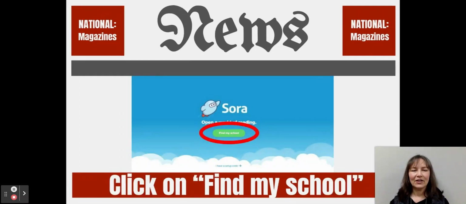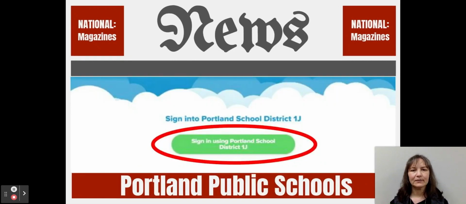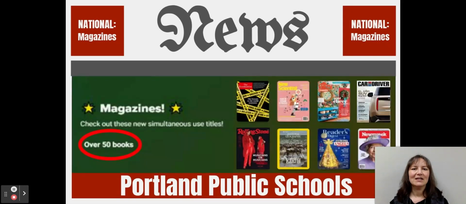And the first time you do it, you'll have to click through Find My School. And then you're looking for Portland School District 1J. And so once you get there to Portland Public Schools, well, it's called Portland School District 1J within Sora. Portland is the key thing there. You can click in. You'll log in using your school ID.